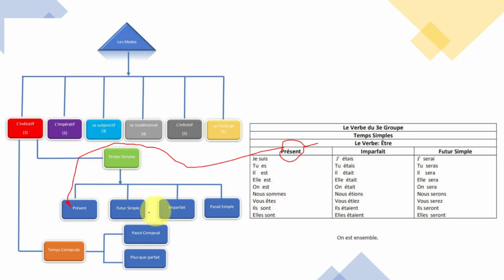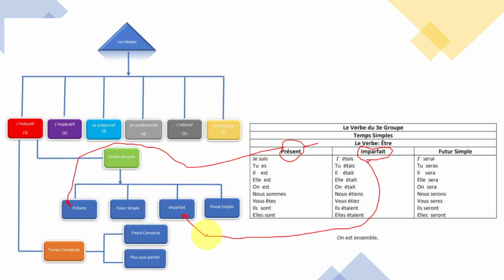So, we're using this tense here. It's a part of temps simple. Now, imparfait, you say j'étais. Okay? So verb to be.